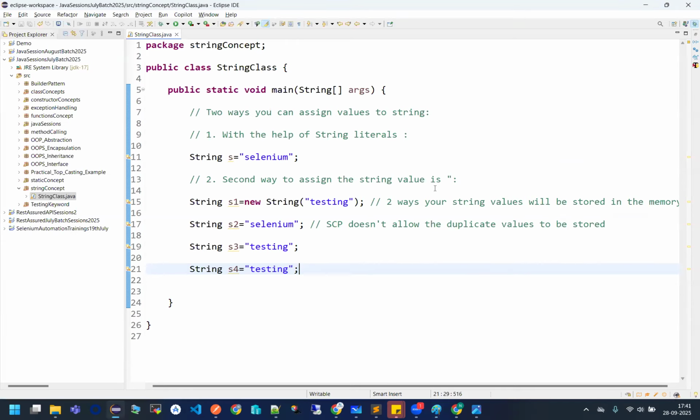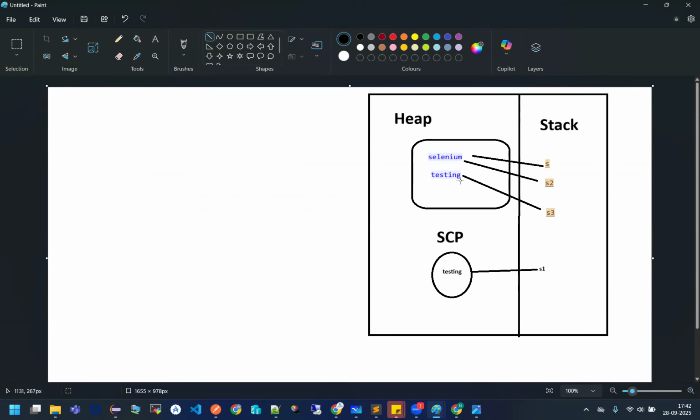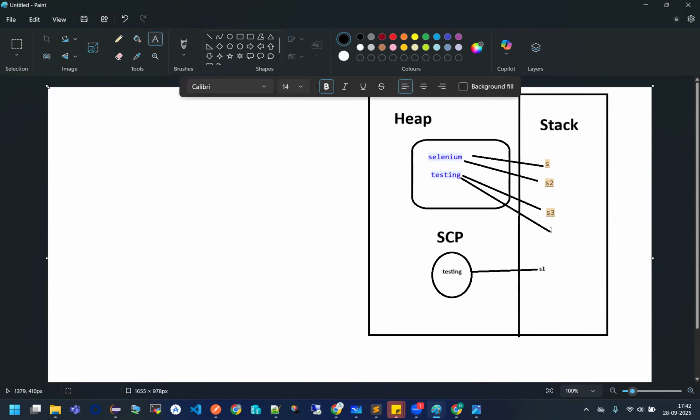No. The same "testing" value will now start referring to both S3 and S4. So now the "testing" value is referring to both these references, S3 and S4. Perfect. So now S and S2 are referring to Selenium, and S3 and S4 are referring to testing. Fine. But new values won't be created inside the SCP if it already has one value of the same thing.